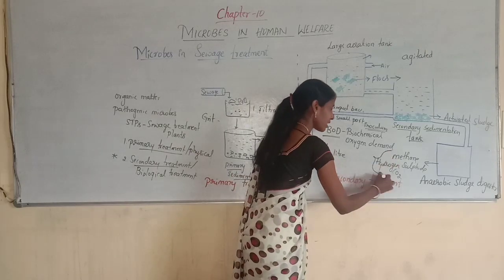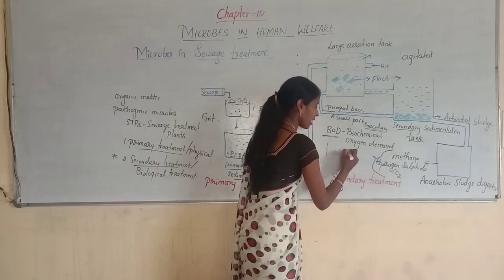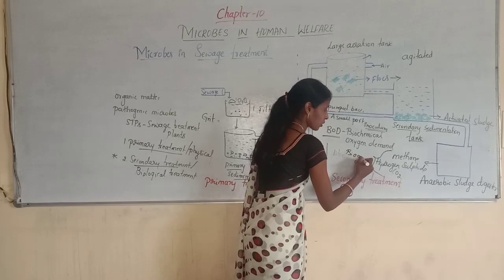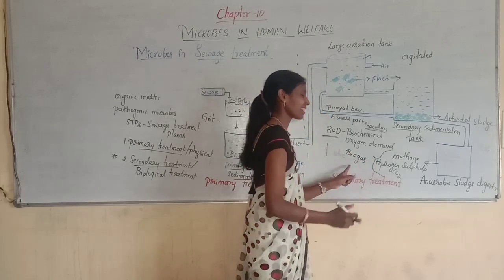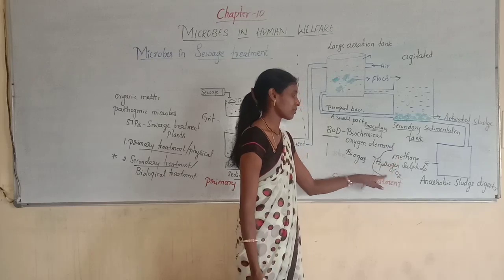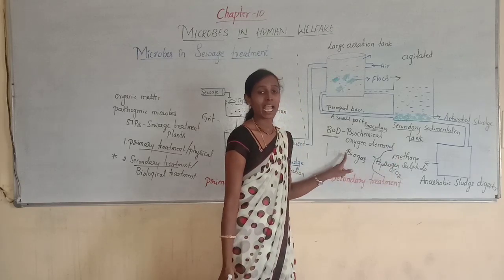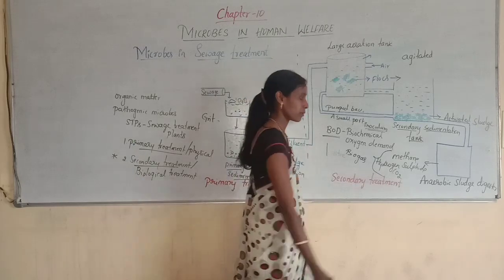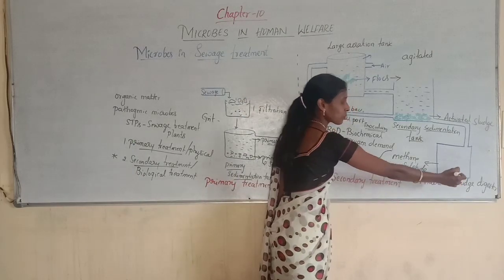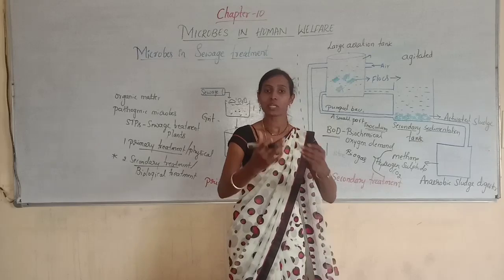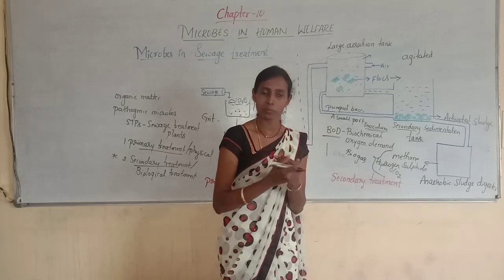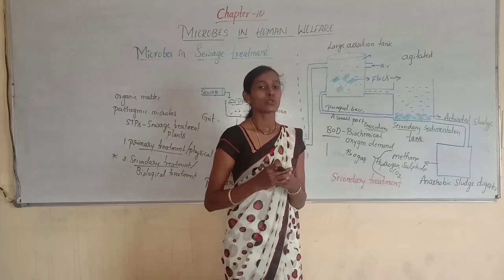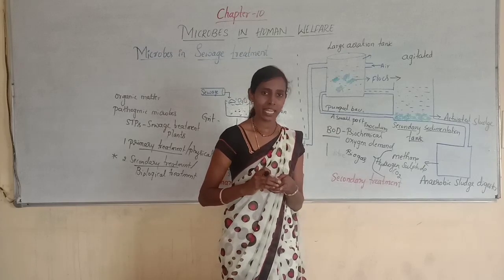Actually, these three gases will form the biogas or gobar gas, and this biogas can be used as a source of energy as it is inflammable. So from this anaerobic sludge digester, the biogas will be released. That biogas will be collected and used as a source of energy as it is inflammable.